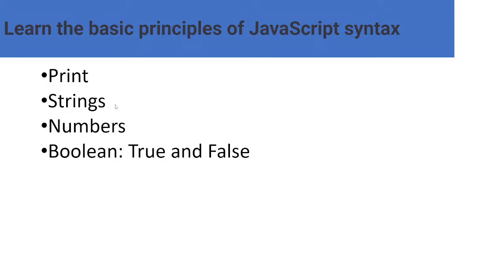A string means a group of characters, such as A, B, C, D. This is a group of characters or letters. And numbers are 0, 1, 2, 3, 4, 5, 6, 7, like that. And Boolean is only true and false. So any programming language, whether JavaScript, Python, or C++, only works with data, and mainly we can divide the data into three types: string, number, and Boolean.